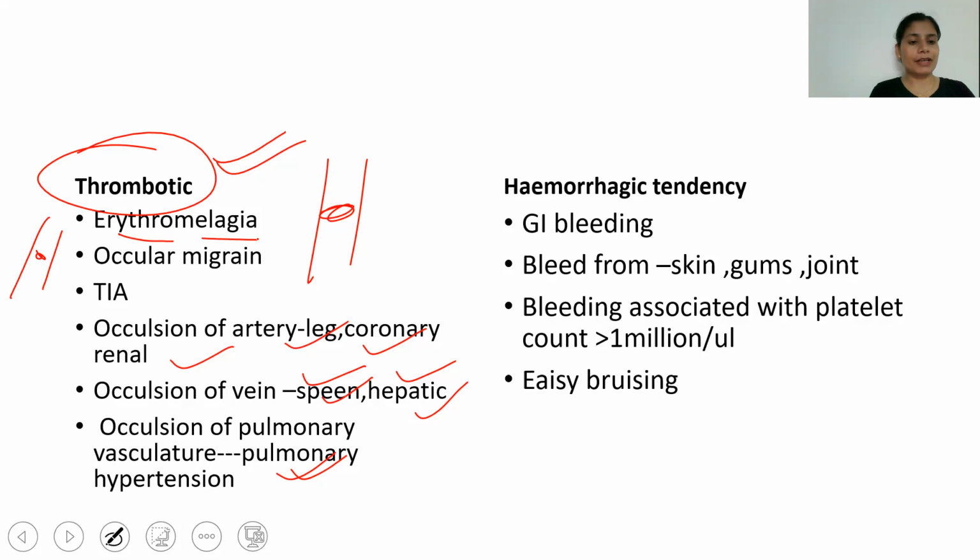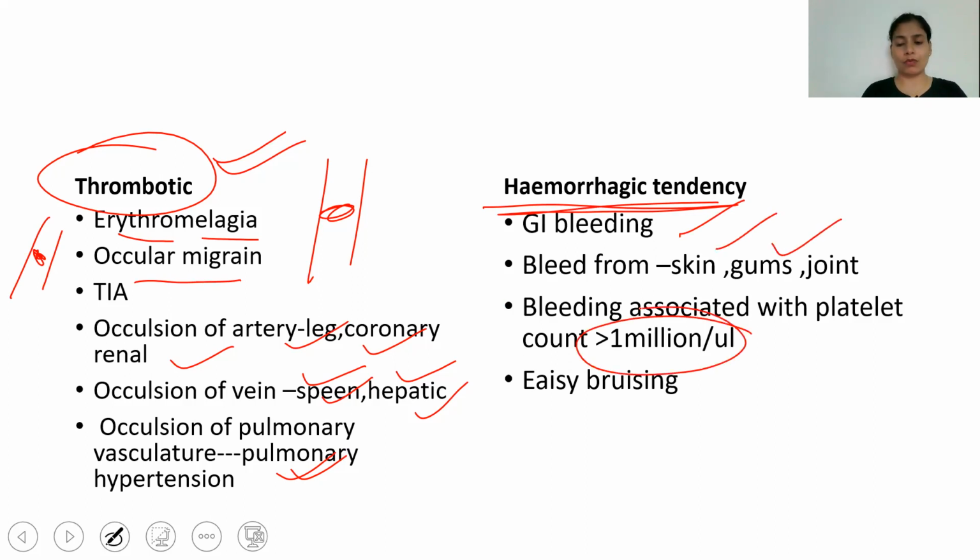Erythro means redness, and melalgia means painful extremity, because of this microvascular occlusion. There can be ocular migraine and transient ischemic attack. And what are the manifestations of the hemorrhagic type? GI bleeding. The patient can present with gastrointestinal bleeding, bleeding from the skin and gums. This is specifically seen when the count is higher.